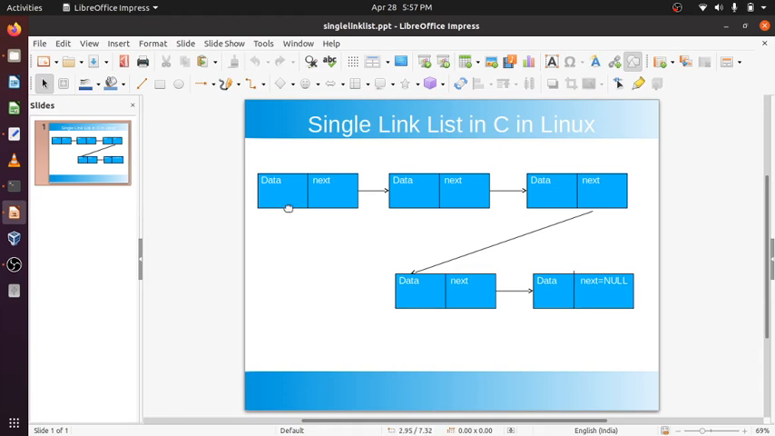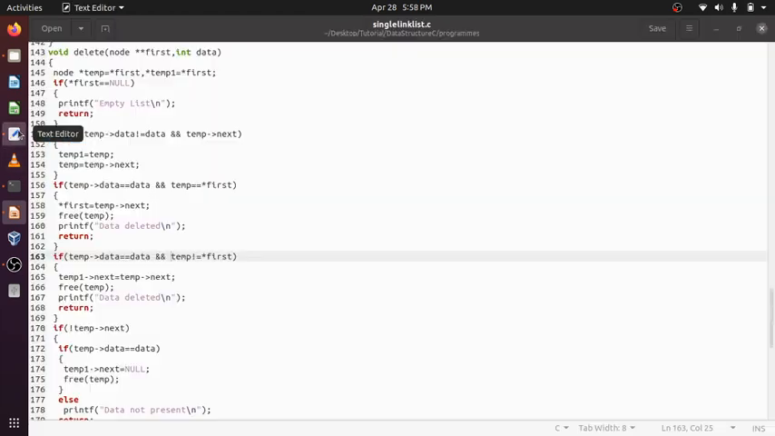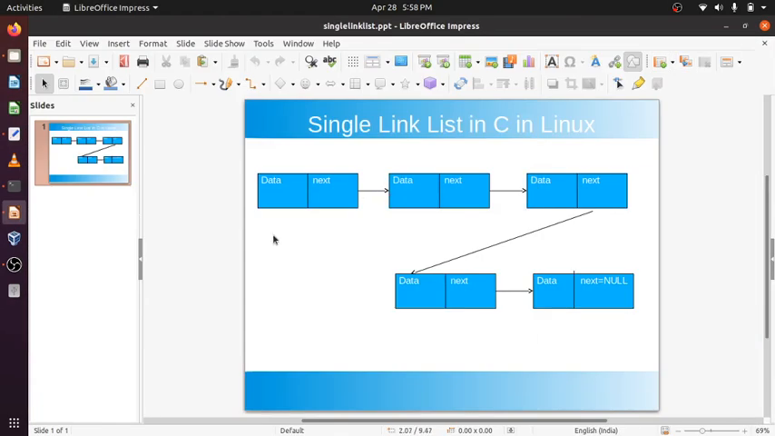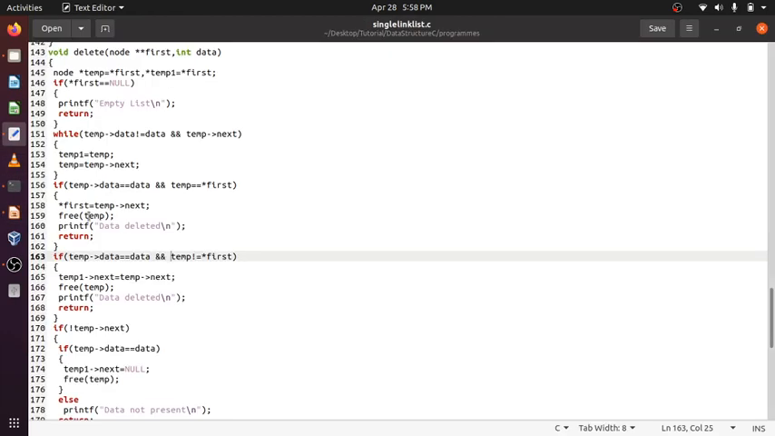So first equals temp next. *first will be temp next. It will point here and free temp. Freeing temp is very important to free this space. Otherwise, what will happen? The space will remain allocated throughout the program. If it is a small program, nothing will happen. But if it is a professional level program, then the machine will hang, because memory will never be freed.